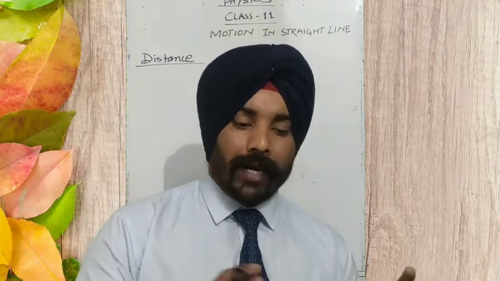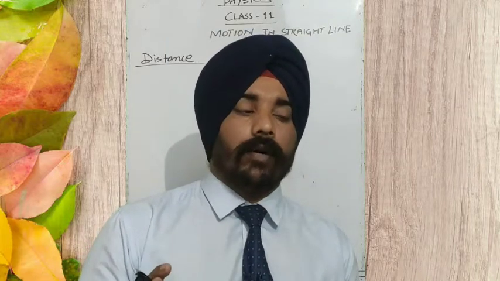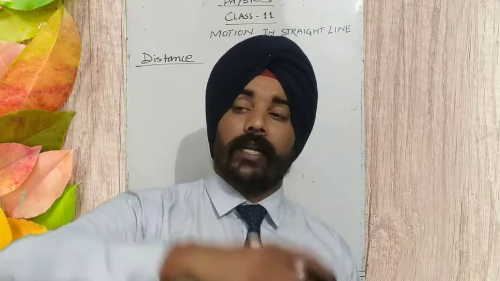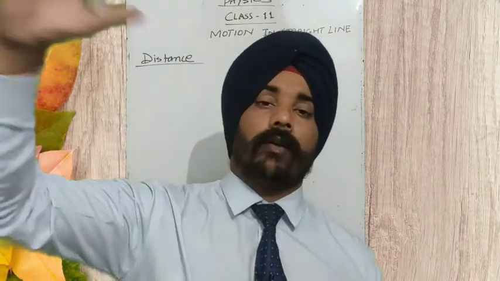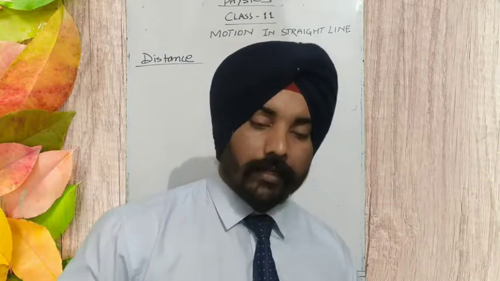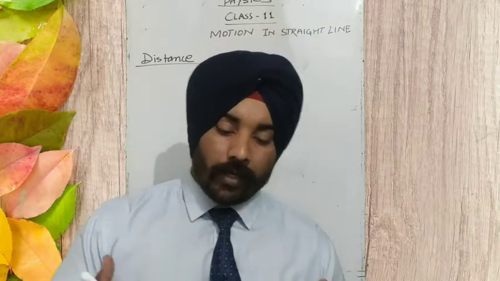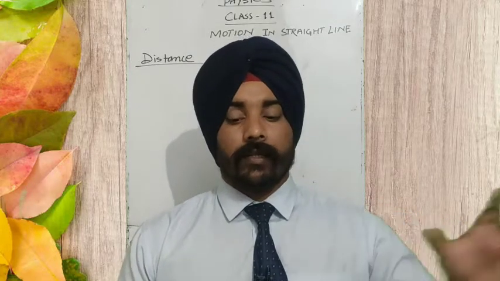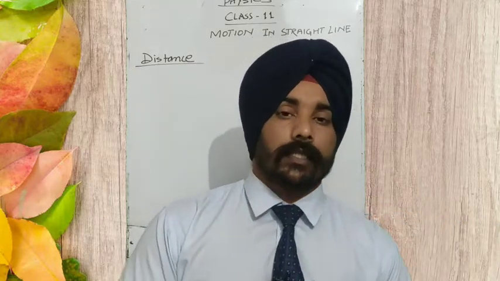The path traveled by a body is called the trajectory of that body. If a body is moving in a curved path, then the curve is its trajectory. If the body is moving in a straight line, then that straight line is its trajectory, and whatever the length of this trajectory is, that is called distance.